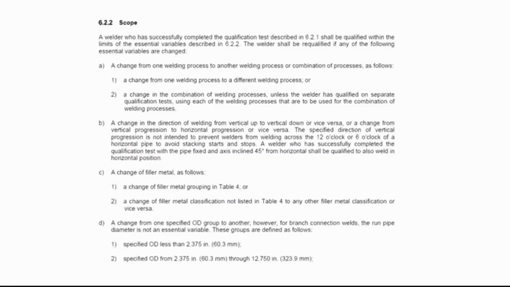Now again, this question pertains to the variables that, if changed, will require the welder to be requalified, which are called essential variables by the way. For the qualification of welders, you have to refer to Chapter 6 of API 1104. It lists all the essential variables that if changed will require the welder to be requalified. So as stated here, a change from one welding process to another welding process,